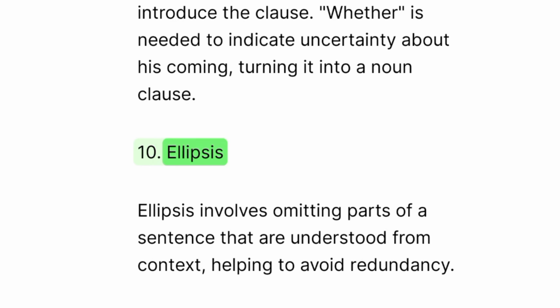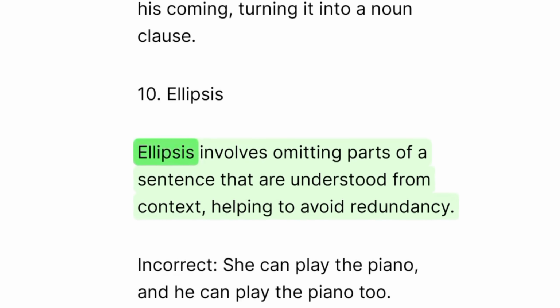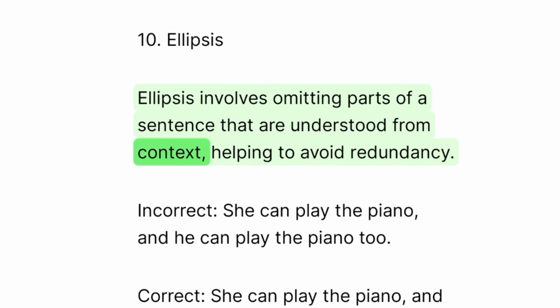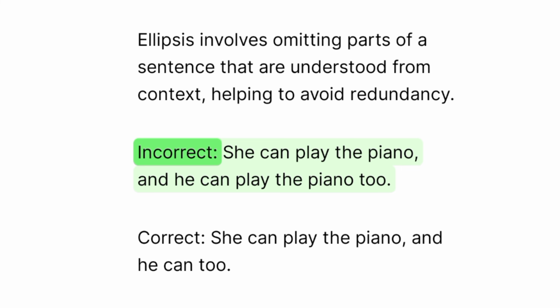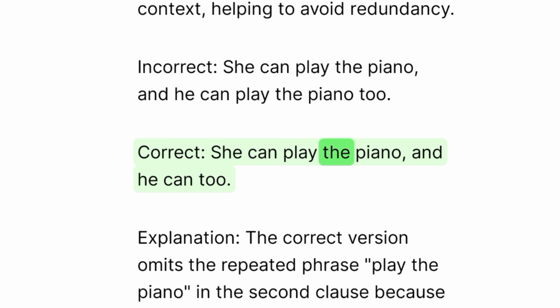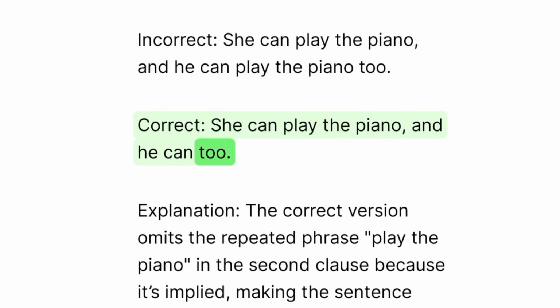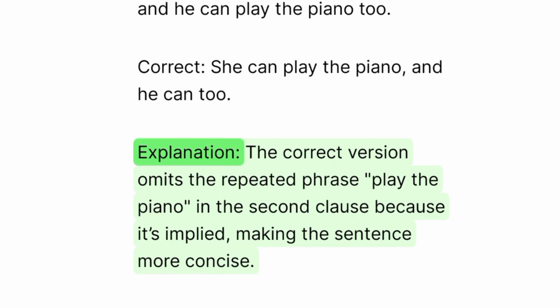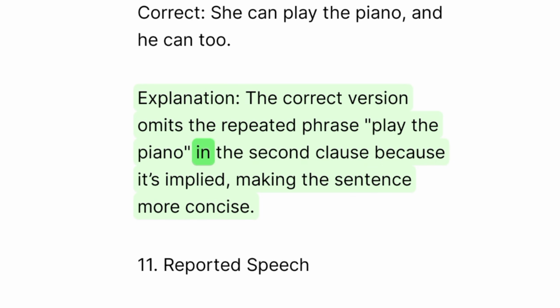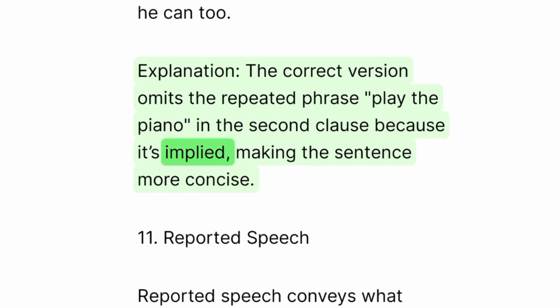10. Ellipsis. Ellipsis involves omitting parts of a sentence that are understood from context, helping to avoid redundancy. Incorrect: She can play the piano and he can play the piano too. Correct: She can play the piano and he can too. Explanation: The correct version omits the repeated phrase, play the piano, in the second clause because it's implied, making the sentence more concise.